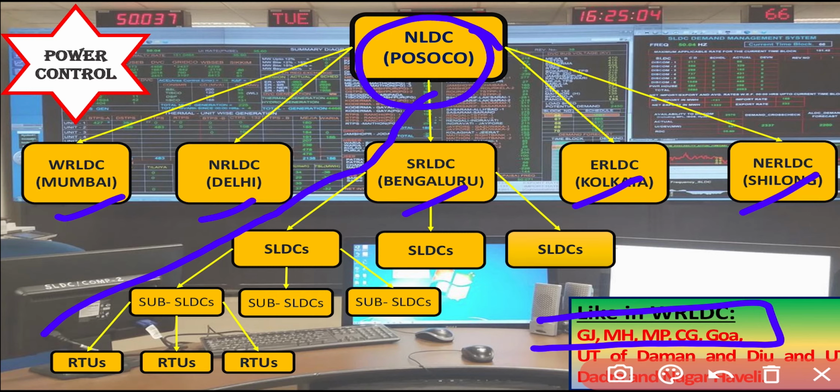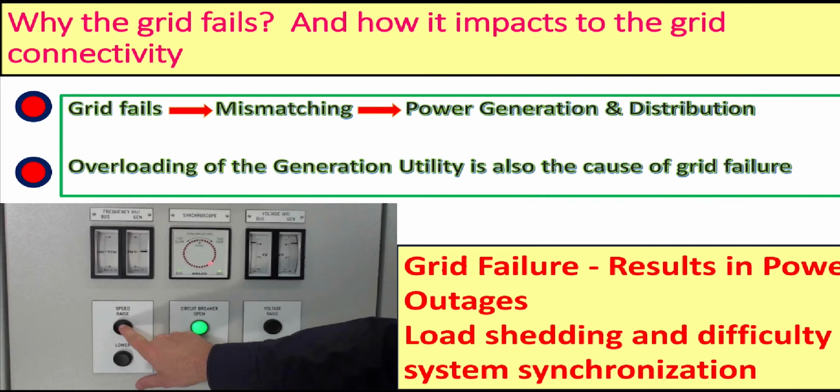Next is why the grid fails. We know that the grid is there, so how does the grid fail? Basically, we have a lot of generators and a lot of loads. The generation and the load power have to be matched.